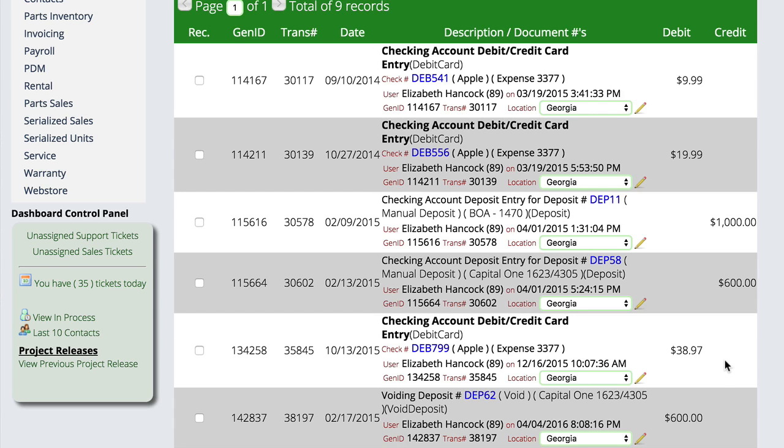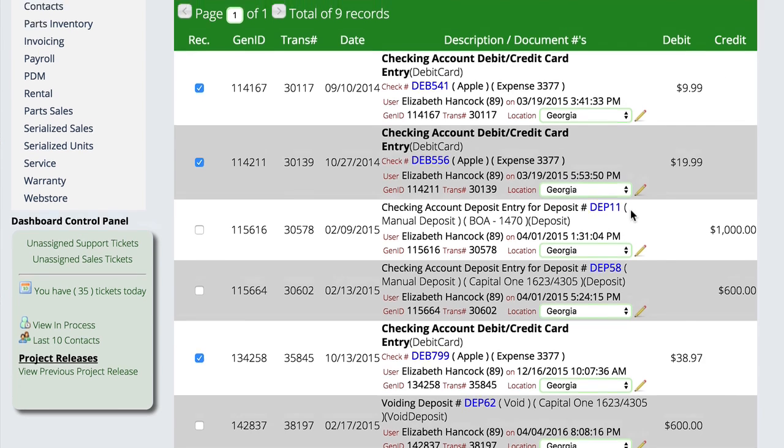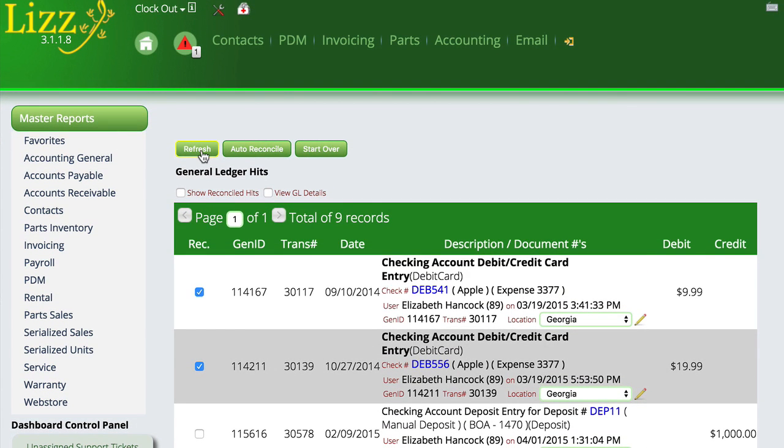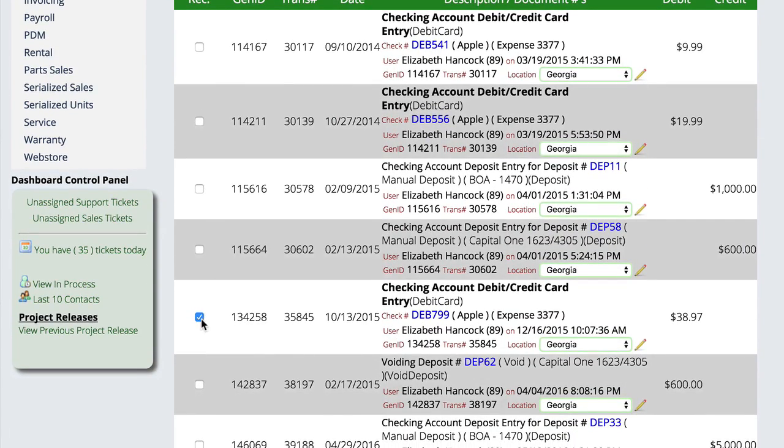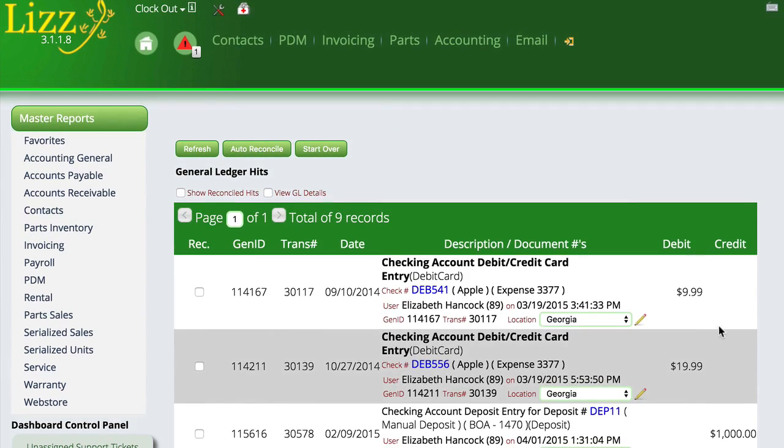Well, in that case, Lizzy couldn't reconcile it because it doesn't know that all of this stuff is related. So you would go in and select the three items that should reconcile between the credits and debits. And then you come up here and hit the refresh button. As long as everything matches, Lizzy will go ahead and take those off the list. It says, okay, those must match and we're good. Now, in this particular case, though, we've got a $9.99 fee here that doesn't have an offsetting hit. There's something going on here.